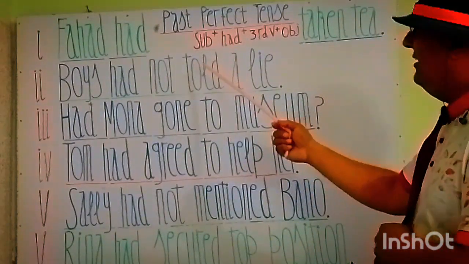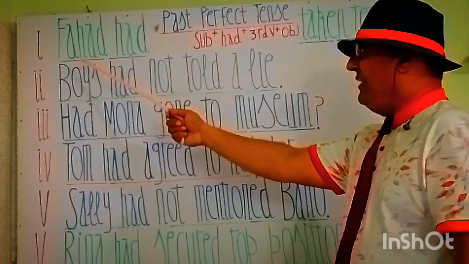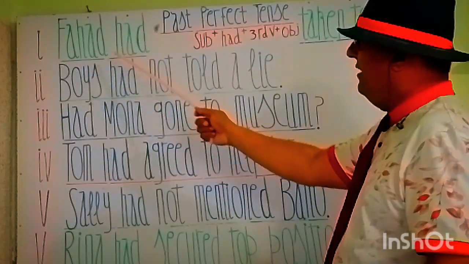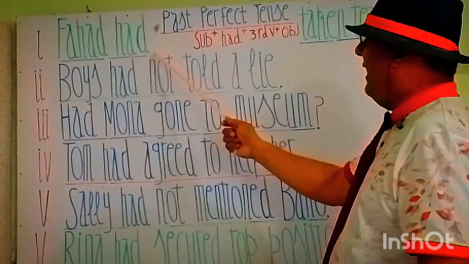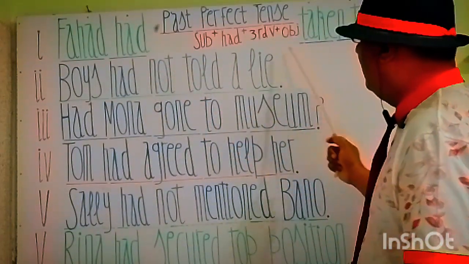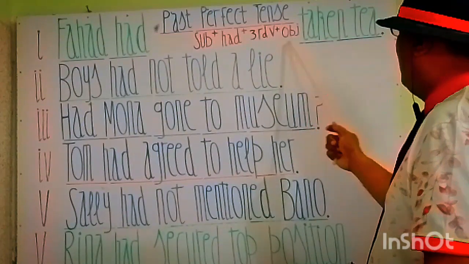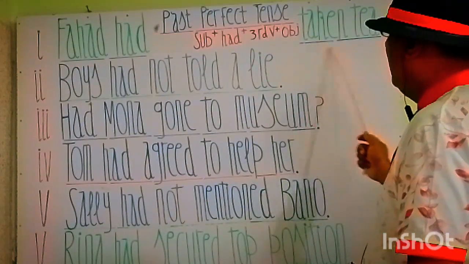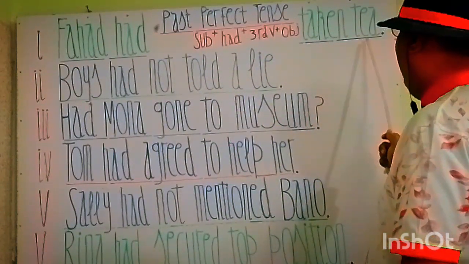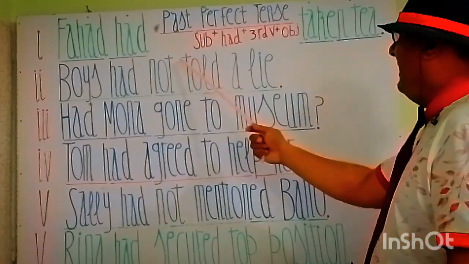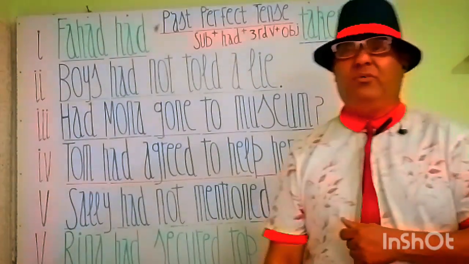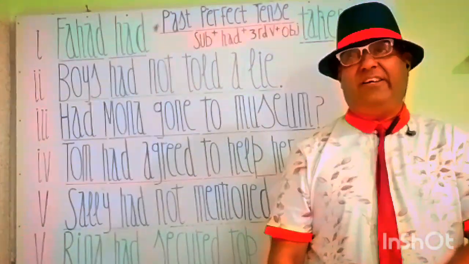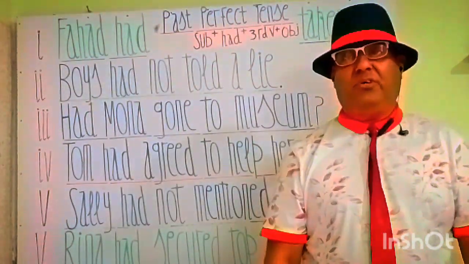And here see, my students, the first sentence we have is Fahad had. Fahad is a subject and had is a helping verb, and after had we have the third form of verb, taken. So Fahad had taken tea. Tea is the object. Fahad had taken tea. Fahad चाय पी चुका था.